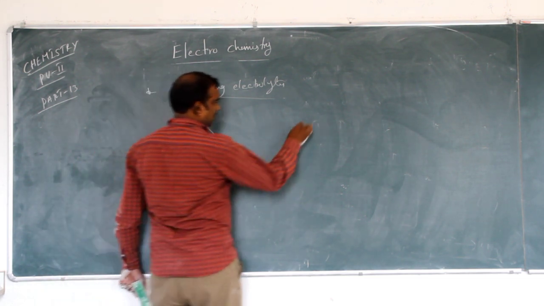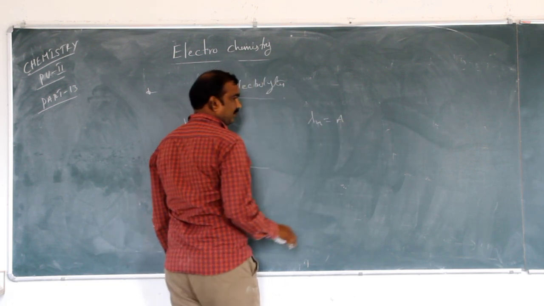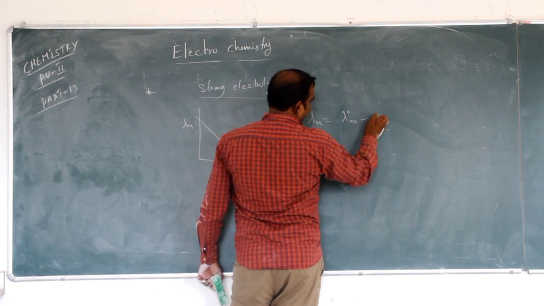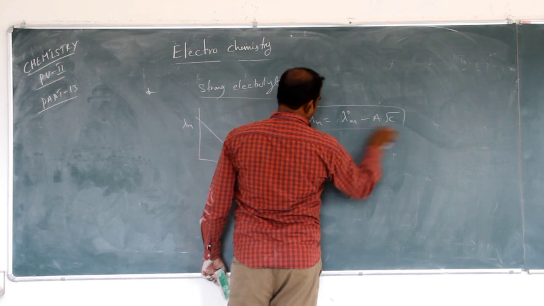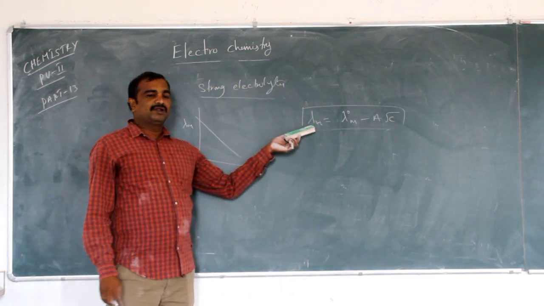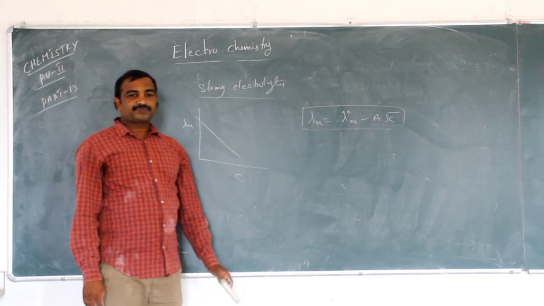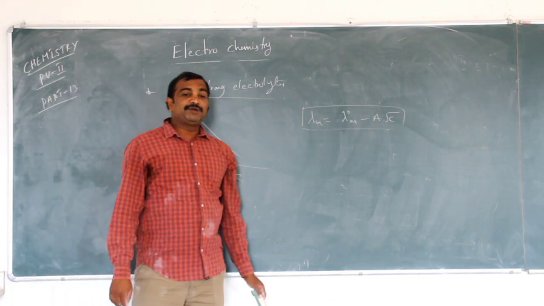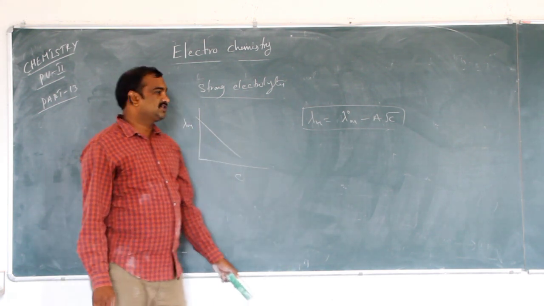So we know the formula: lambda m is equal to lambda naught m minus A into root C. This is the Debye-Hückel-Onsager equation. Lambda m is the molar conductivity, lambda naught m is the limiting molar conductivity, A is a constant and C is concentration.